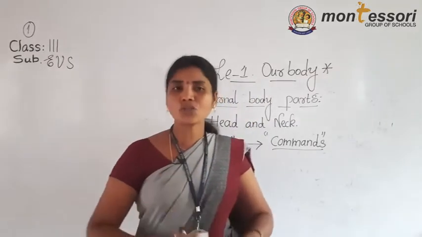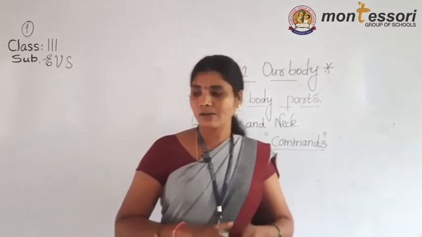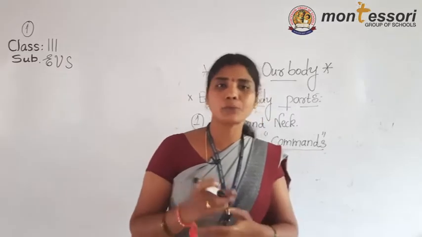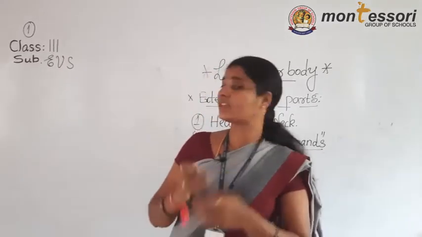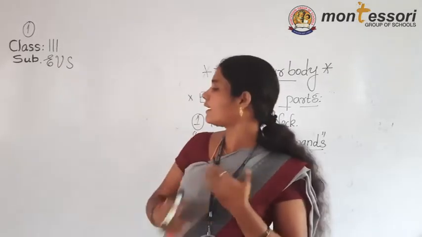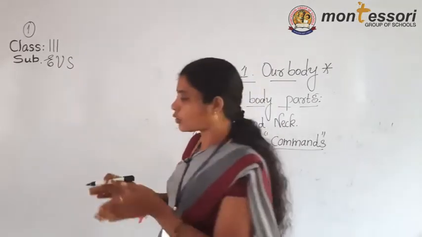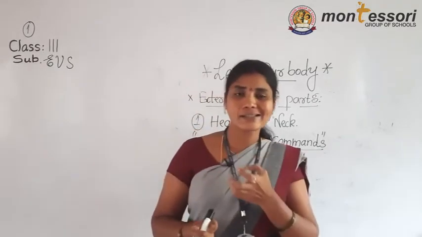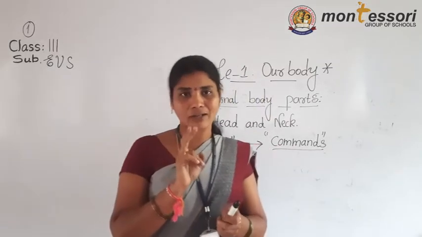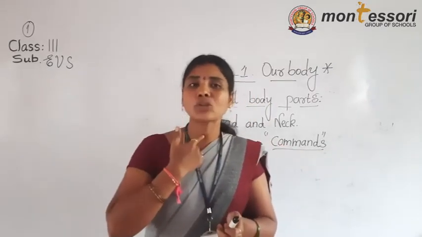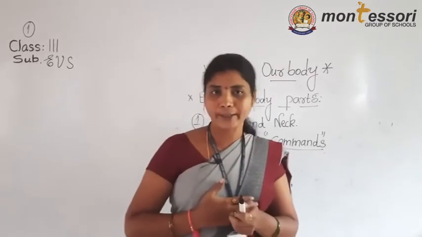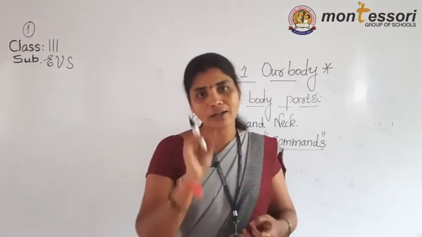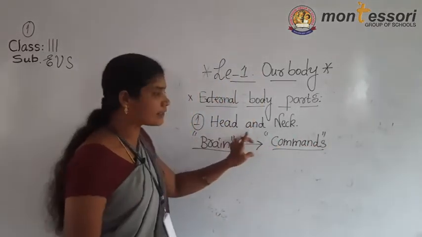For example, you want to move your head. If anything has happened on that side, what do you do? Your entire body is not moving. Just with the help of your neck, you are moving your neck and observing there. You are not totally moving from your place. The neck does two activities. One is that it connects the head to the body. Second, we can move sideways with the help of our neck. That is about the head and neck.